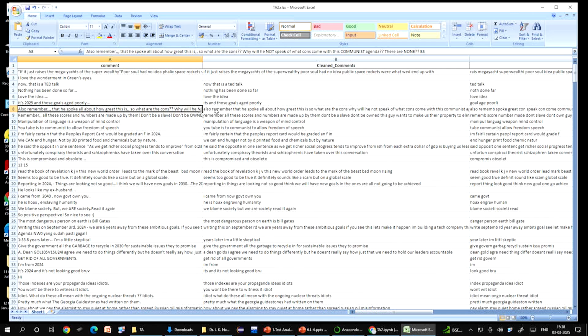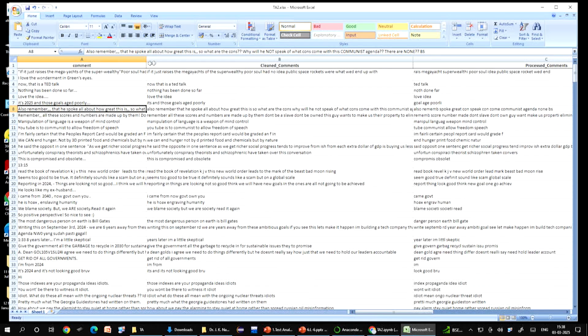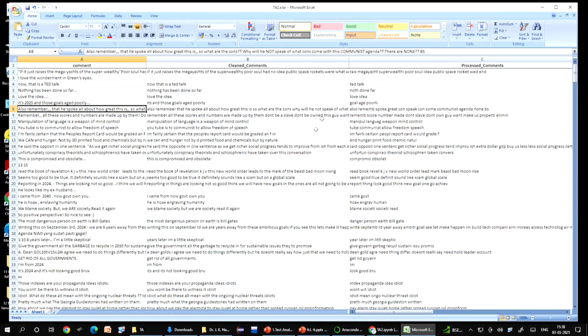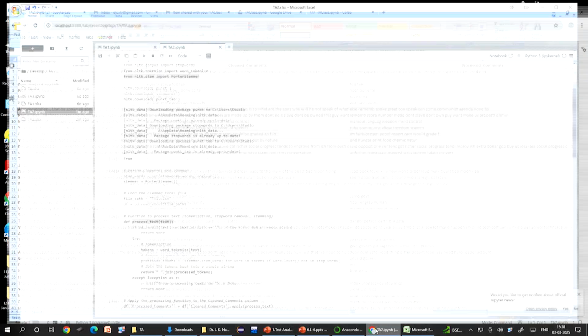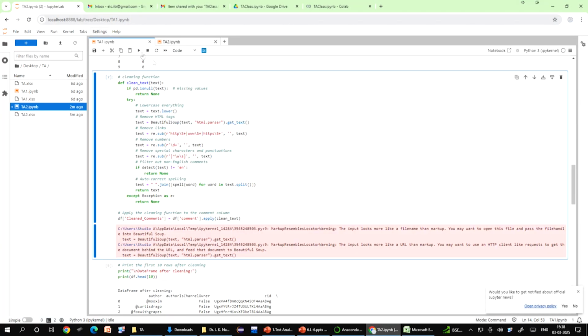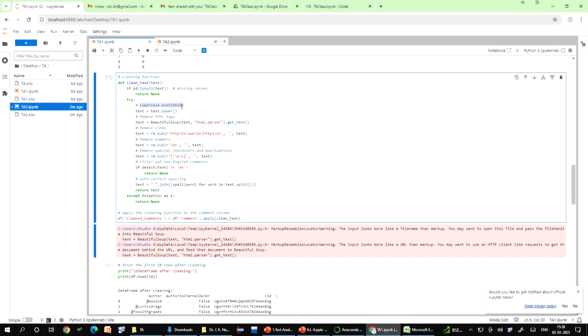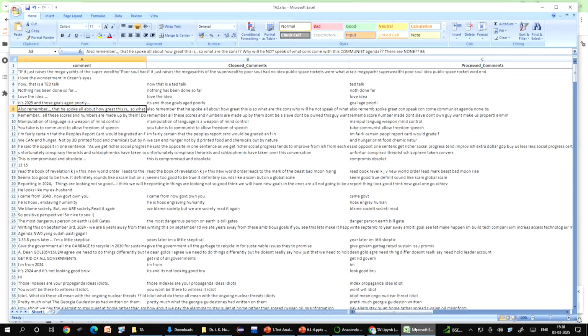Then after this original data, the first line of progress was in the cleaned comments. So, cleaned comments we had saved in the TA1 stage, right. If I go back to the TA1 file, I will show you what changes we had done. So, TA1, let us go to the TA1 file, and here you can see that we had gone for lower case, removed the HTML tags, removed the links, removed numbers, and removed the special characters and punctuations, right. So that was the cleaning we had done, and spelling correction was done, and all these things were done. Then after the clean comments, we went to the processed comments.